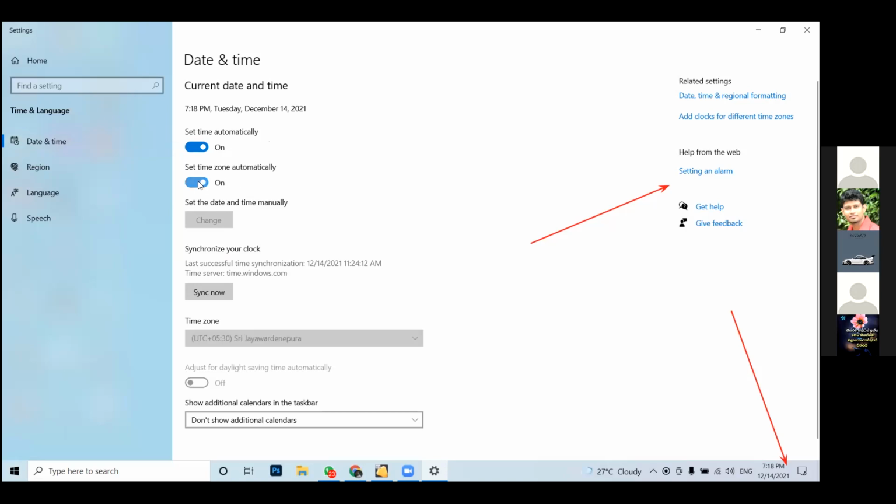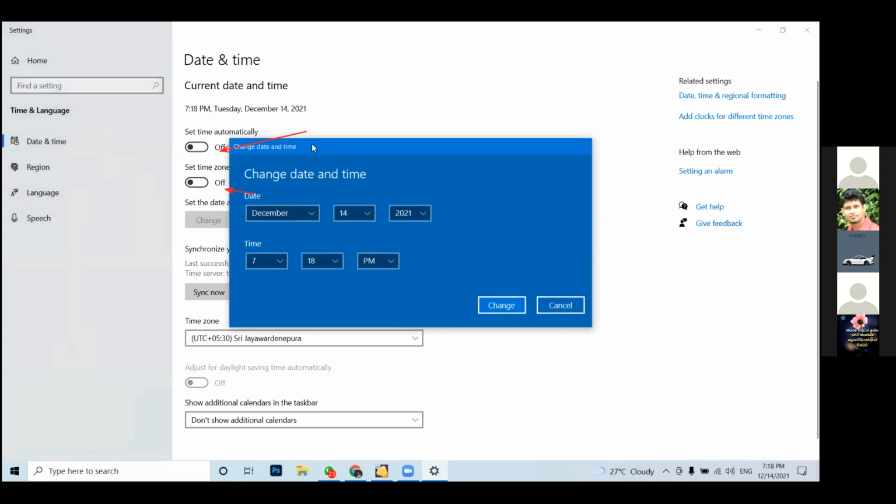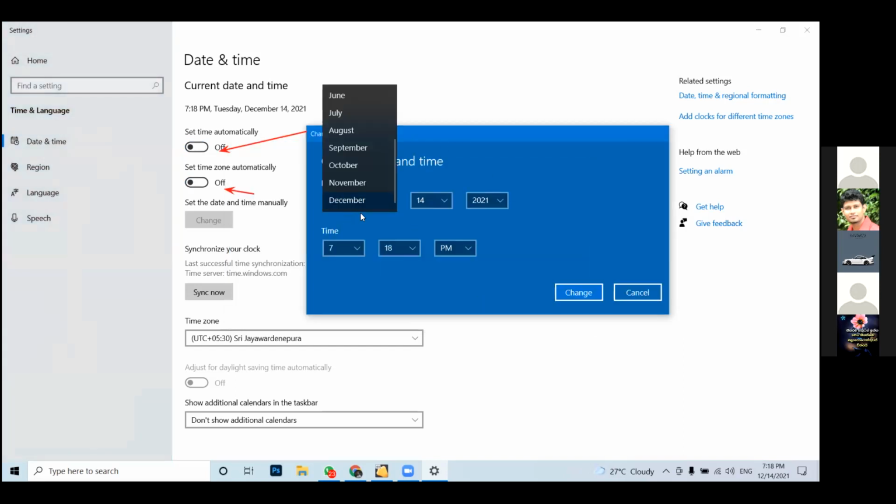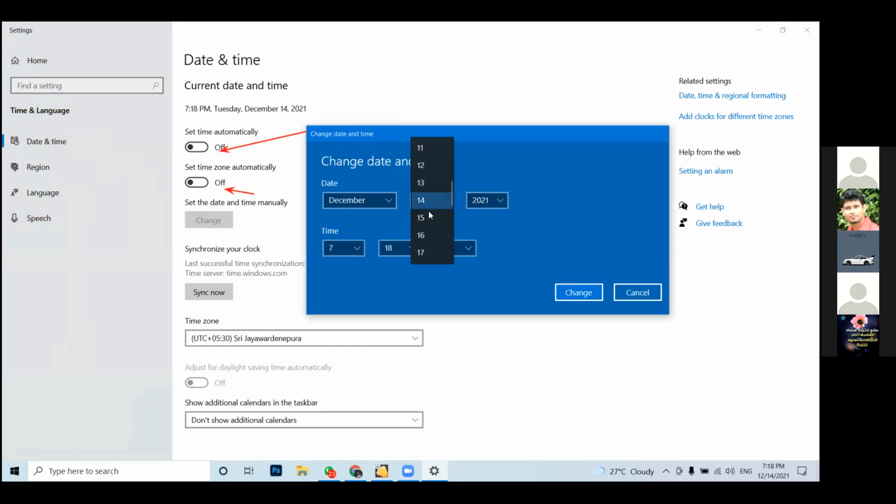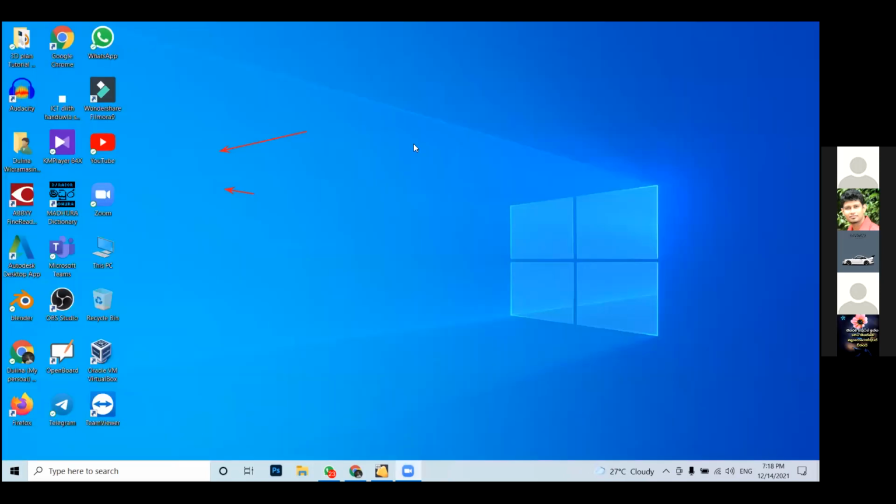It is basically set automatically in the default setting, so you have to turn that off. If you want to change it manually, then you have to edit through this window. Now you know how to change it, right? Okay. If you want to change the time zone, again it is the same thing.